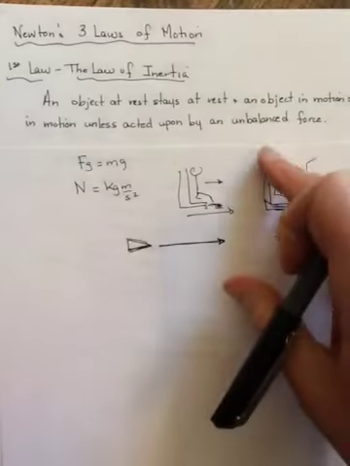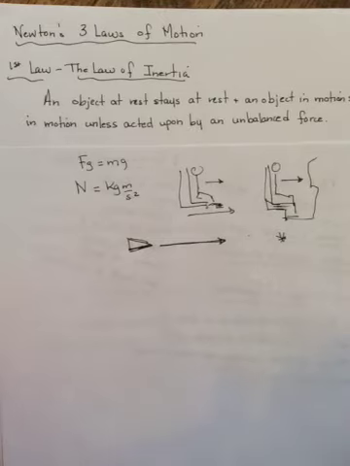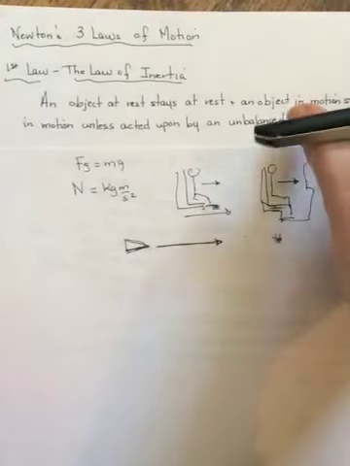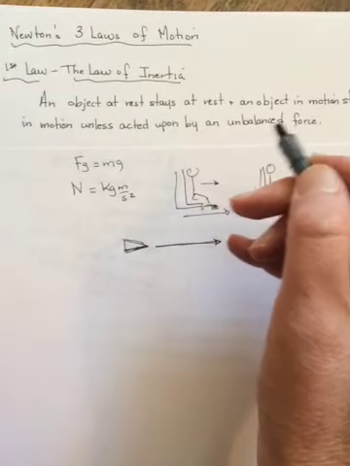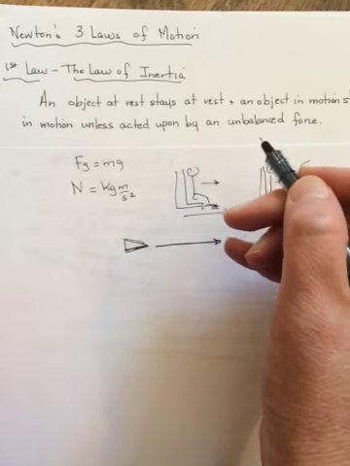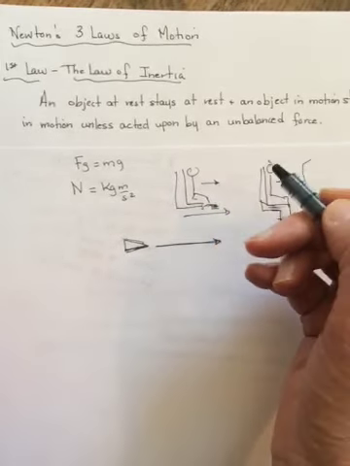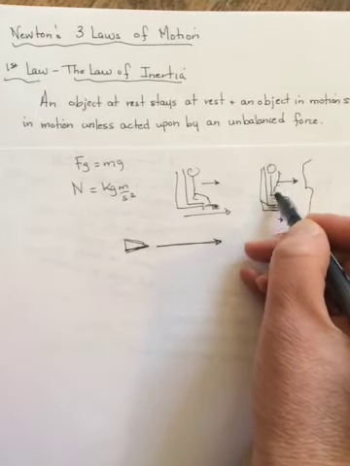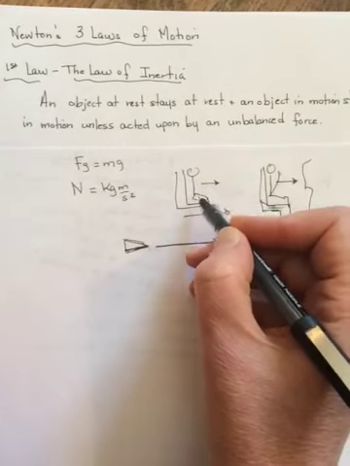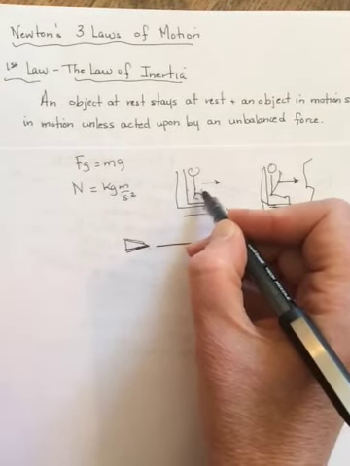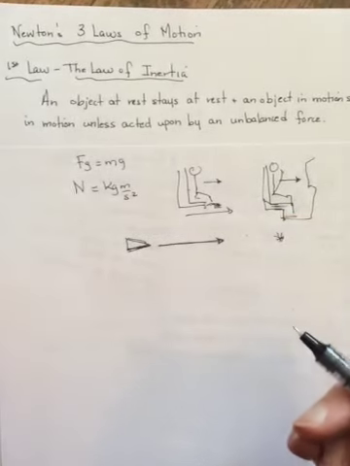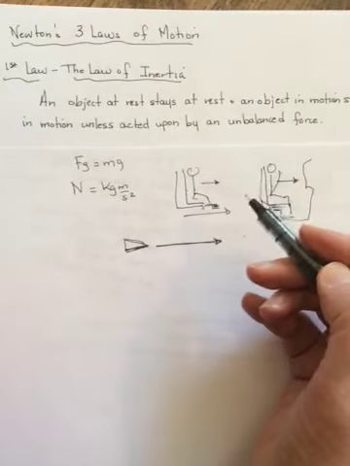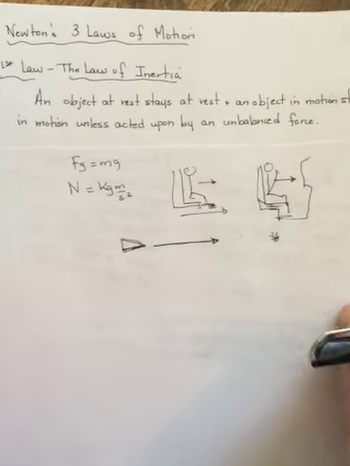Okay? So those are objects in motion that are staying in motion, or objects at rest that are staying at rest. But what if we wanted that object to change motion? If I want that object to change motion, then I'm going to have to apply a force, right? I'm going to have to apply a force to get this person to stop. So I have to put a seatbelt on them. The seat applies a force to the body to move it forward. So when there is a change in what the object is doing, then a force must be applied to the object to create that change.